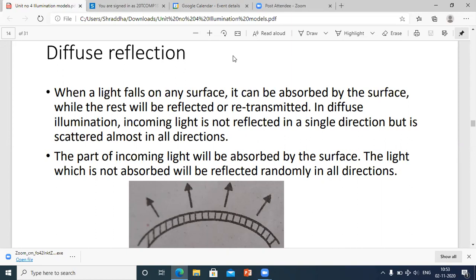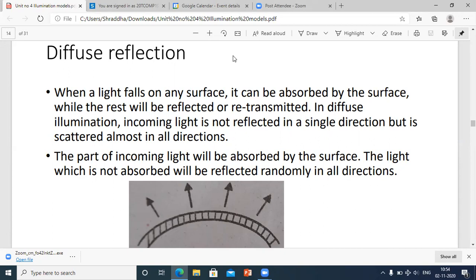In diffuse illumination, incoming light is not reflected in a single direction, but it is reflected in a scattered direction, that is almost all directions. So the meaning of diffuse is to reflect or scatter the light in all directions.